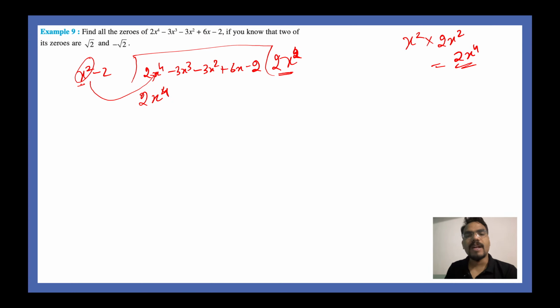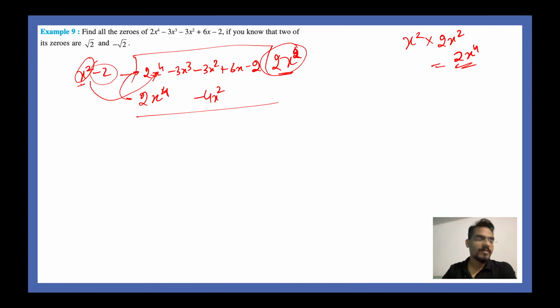Next step is multiply 2x square with minus 2 also. So you will get minus 4x square, which can be written as here, minus 4x square. Next step is subtract these two values from the first polynomial. So 2x power 4 minus 2x power 4 cancel out each other, right? Next is minus 3x square. Before that, this is minus 3x cube.